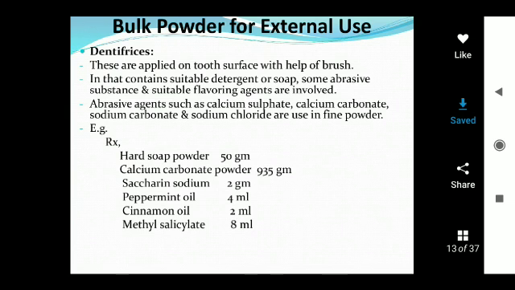The most commonly used abrasive agents are calcium sulfate, calcium carbonate, sodium carbonate, and sodium chloride. These are used in the form of fine powder. Example of dentifrices: the following example indicates a dental powder containing Rx hard soap powder 50 grams, calcium carbonate powder 935 grams, saccharin sodium 2 grams, peppermint oil 4 ml, cinnamon oil 2 ml, methyl salicylate 8 ml.